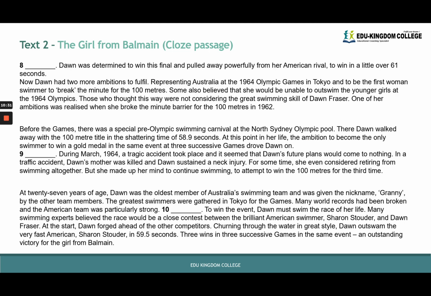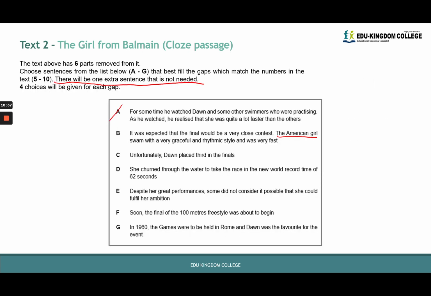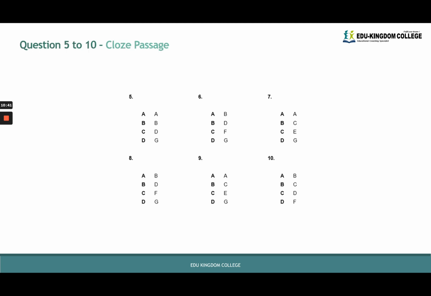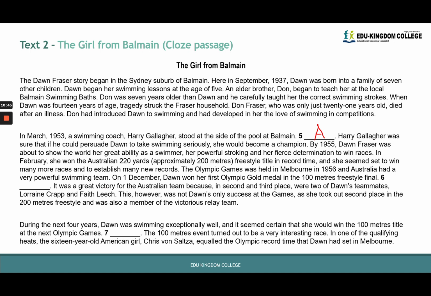On 1 December, Dawn won her first Olympic gold medal in the 100 meters freestyle final. She turned through the water to take the race in the new world record time of 62 seconds. It was a great victory for the Australian team because in second and third place were two of Dawn's teammates, Lorraine Crapp and Faith Leach. D seems to make sense here, so we will put down D for 6.